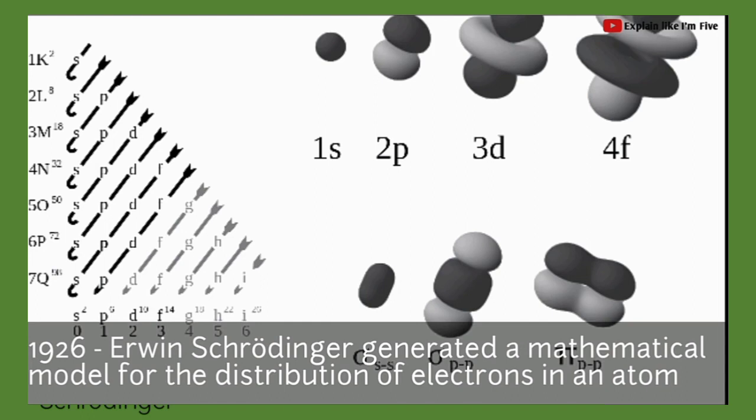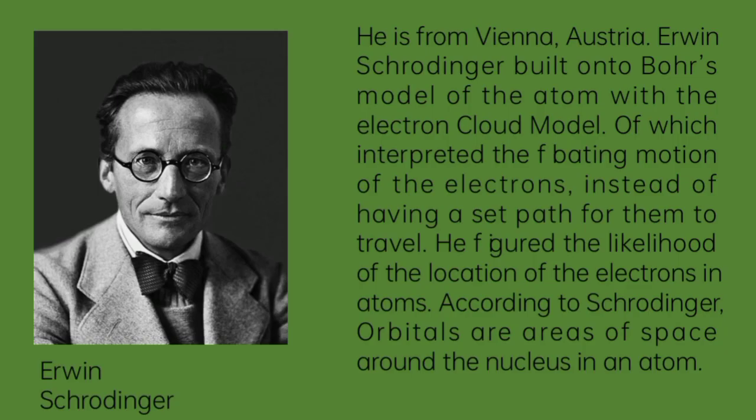He figured the likelihood of the location of the electrons in atoms. According to Schrödinger, orbitals are areas of space around the nucleus in an atom.